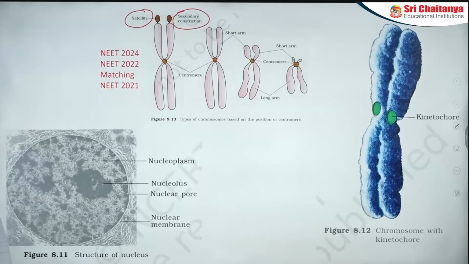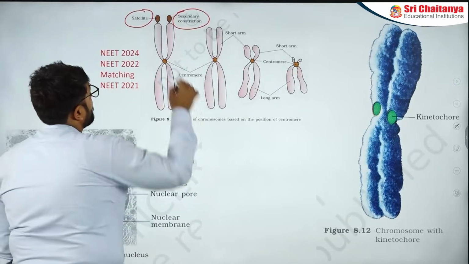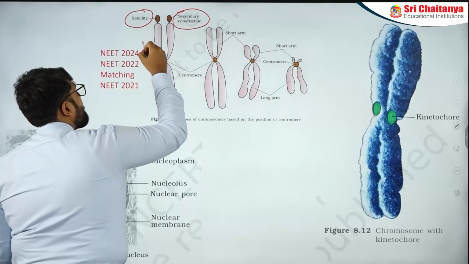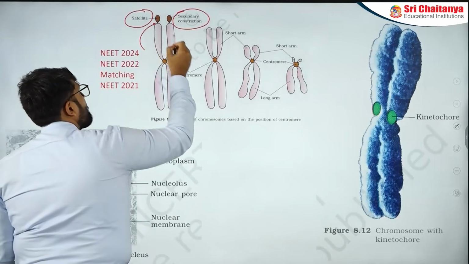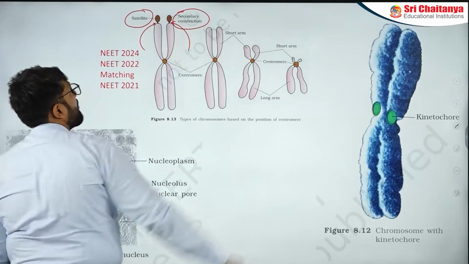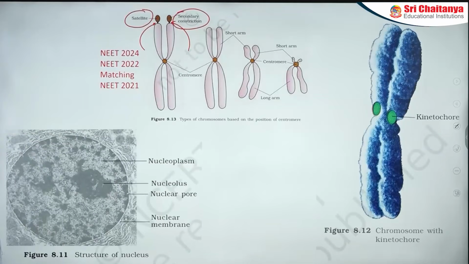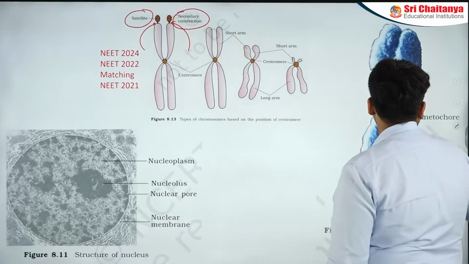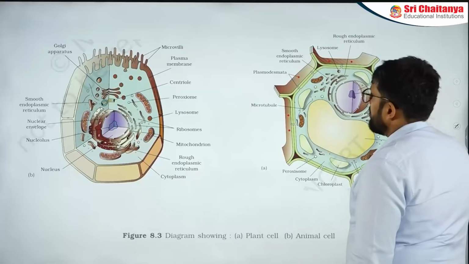Now the issue is this, that this creates a problem. If this side is satellite, how is this side the secondary constriction? Actually, the secondary constriction is this part. You see this small section that is towards inside? This is supposed to be the secondary constriction. So this is the second part where NCERT is slightly off, and it might save you some marks in NEET. I think all the diagrams have been covered here.